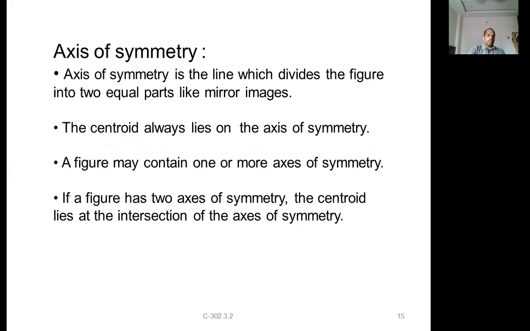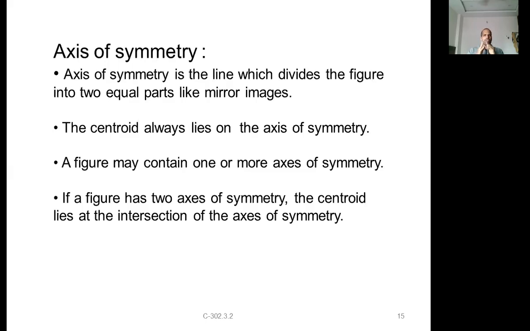Next, one more important thing we have already discussed briefly is symmetry, or axis of symmetry. What does axis of symmetry mean? An axis of symmetry is the line which divides the figure into two equal parts like mirror images. So it's a line that divides the figure into two equal parts like mirror images.